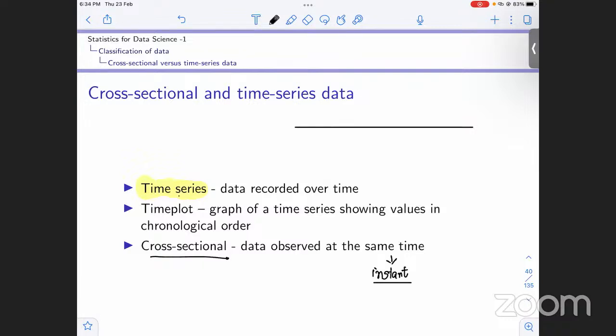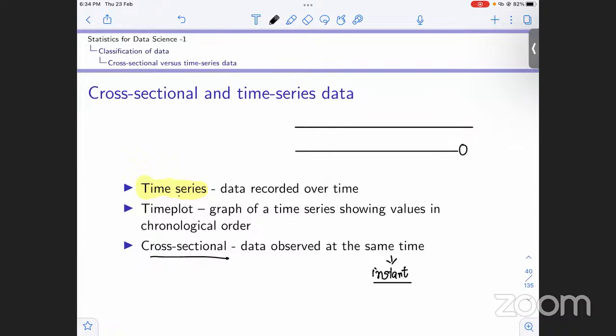But if the same company just collects the number of users it has at the end of the year, on 31st December 2022, it is cross-sectional, because it was collected at that instant, not over a period of time.